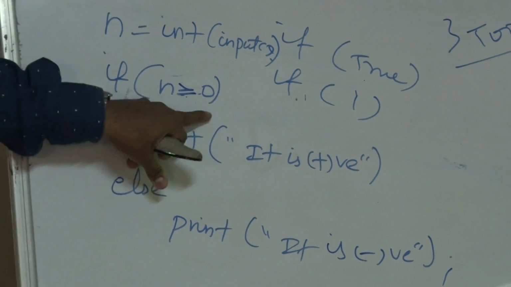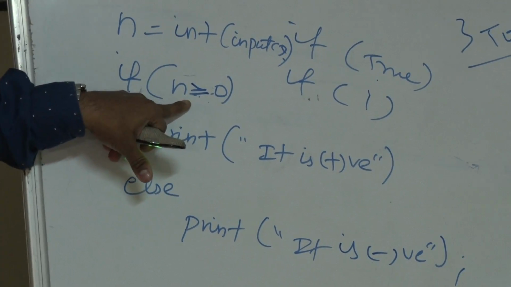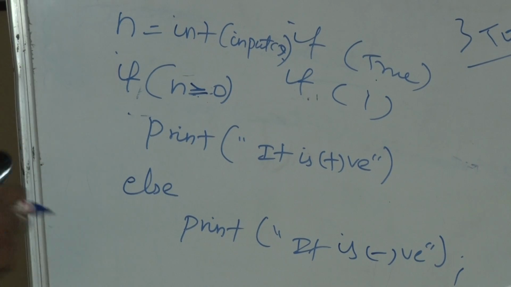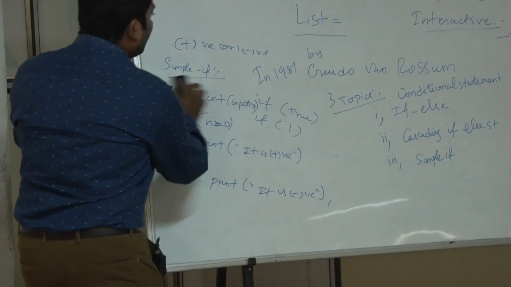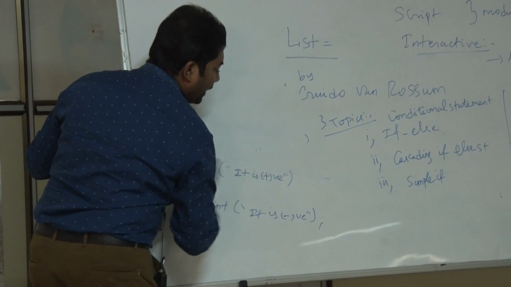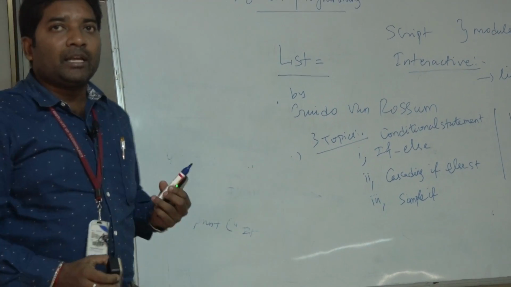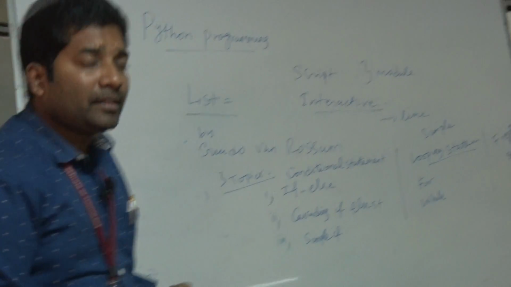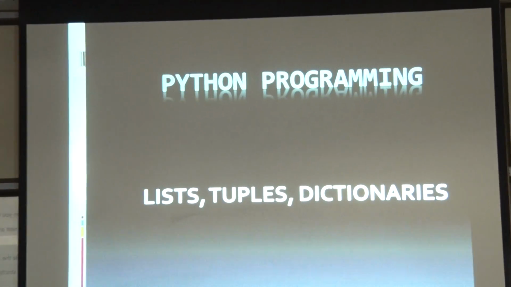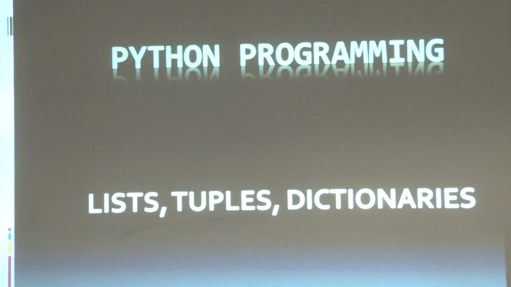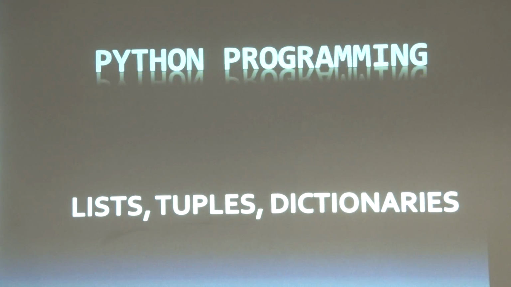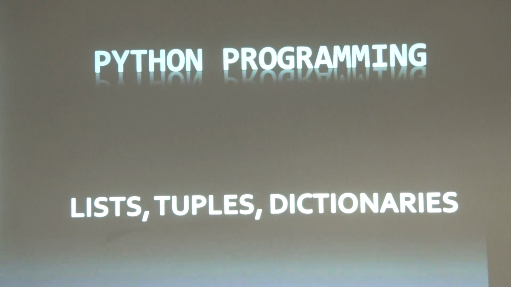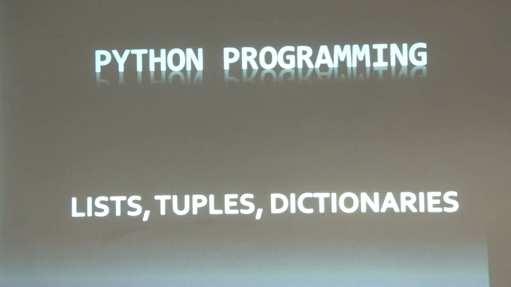So the value we are giving less than 0 will be considered as negative. So this is what a simple if statement is. I will also explain a simple for loop statement. Before getting into a list, we need to concentrate on these topics, which are more important. If you are getting into the list part, tuple, dictionary, we have to know all these three topics in Python. That is conditional statement, looping statement, as well as functions.